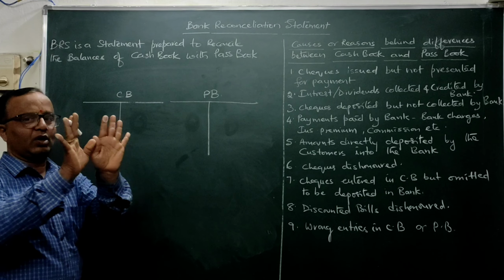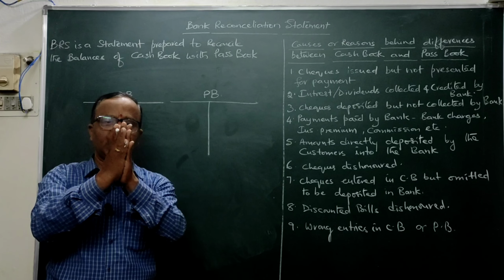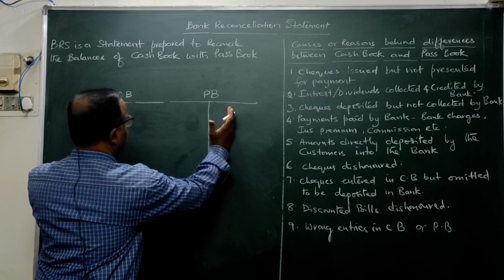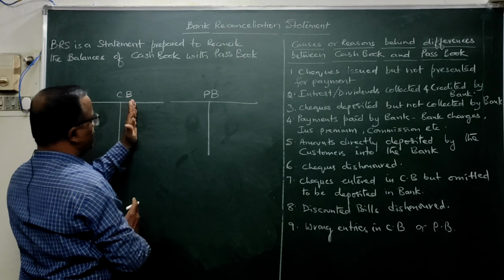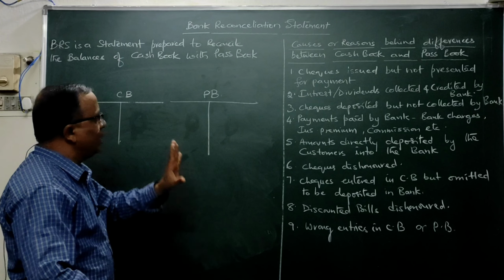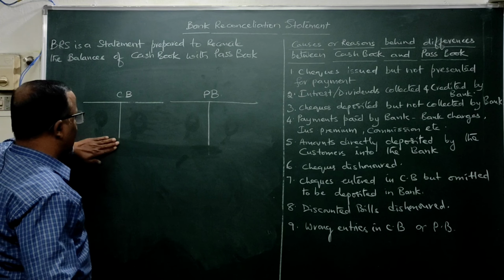So these two are exactly opposite to each other, just like our two hands. Debit side items should be posted here on the credit side, and credit side items should be posted here on the debit side in the passbook. They will be posted like that automatically. Now let's see each one. Let's take one example there.